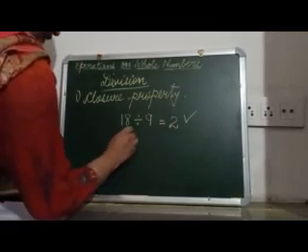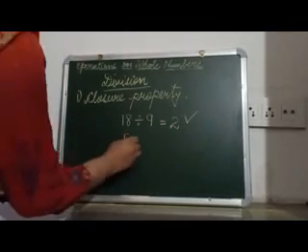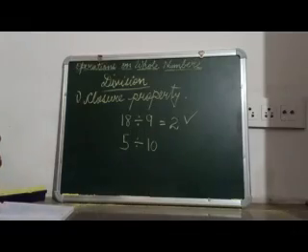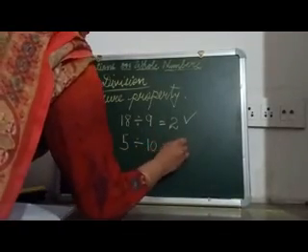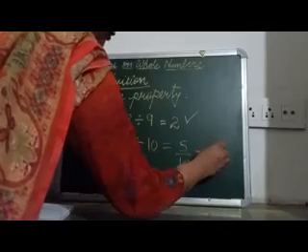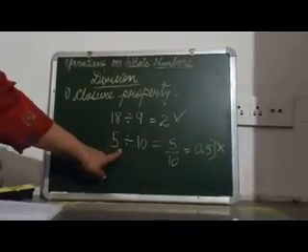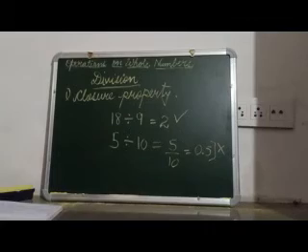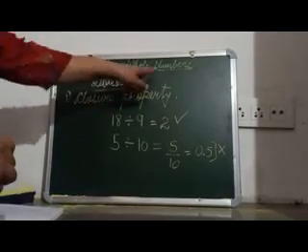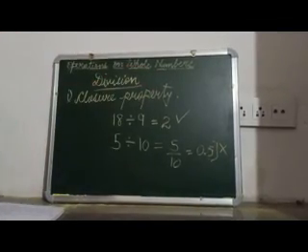But if I take 5, a whole number, divided by 10, 10 is again a whole number, but its answer will be 5 by 10, or we can say 0.5. But 0.5 is not a whole number. So in this case, closure property doesn't hold good. So we can say that closure property doesn't hold good for the division of whole numbers.